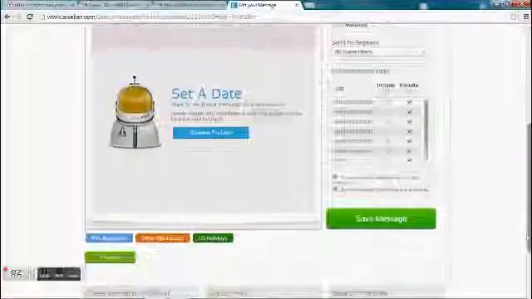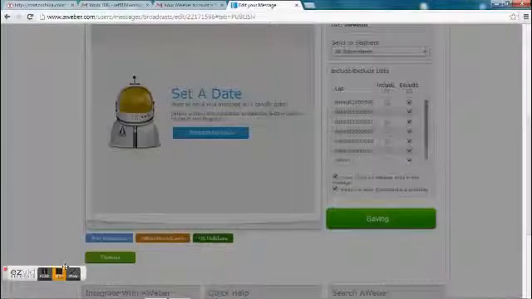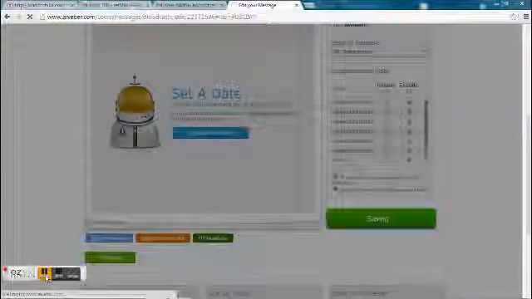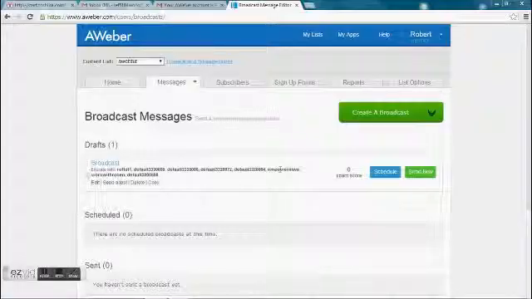Save message. That's what I save. I'm going to pause for tracking. Okay, when you save the message, this is what you get. So, our subject line, broadcast, spam. There's that spam score again, like I said before, and you can choose to send it now or you can schedule it. And that's pretty much all there is to it.